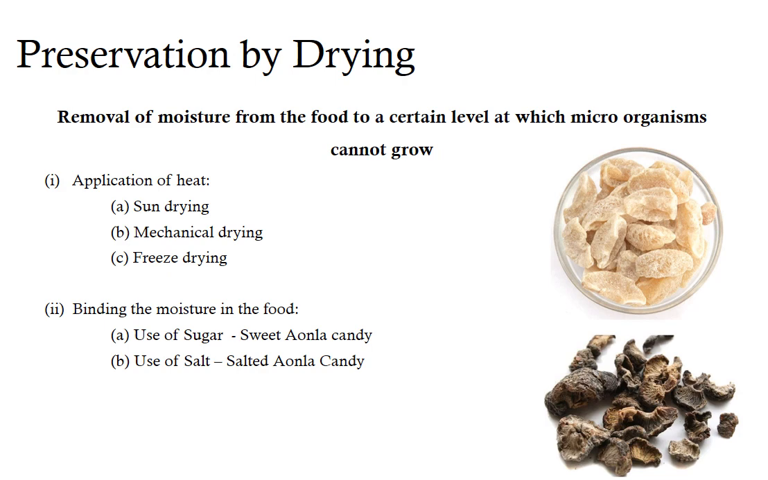We all have seen sun drying, where heat from the sun is used for drying products. Next methods are mechanical drying and freeze drying, which can be utilized to dry food products. Binding of moisture can be achieved by use of either sugar or salt, as we have seen in amla candy, where the moisture present in the amla gets attached to the cells with the help of sugar or salt.